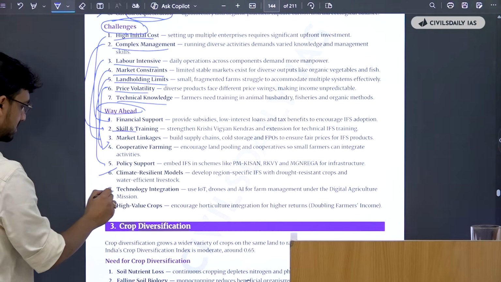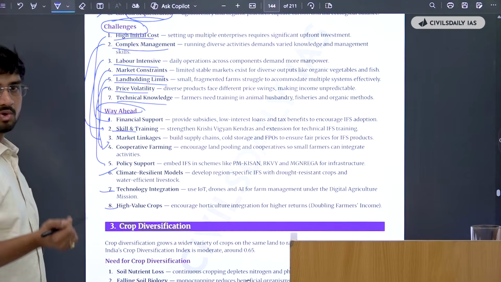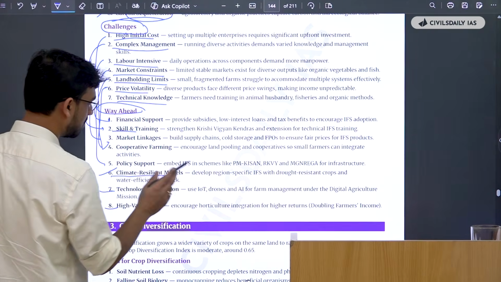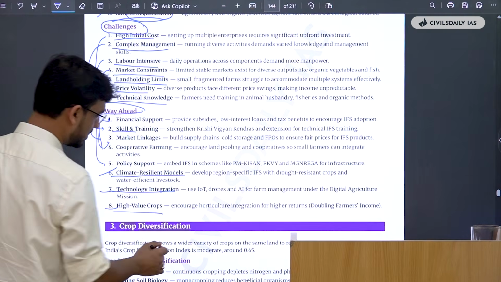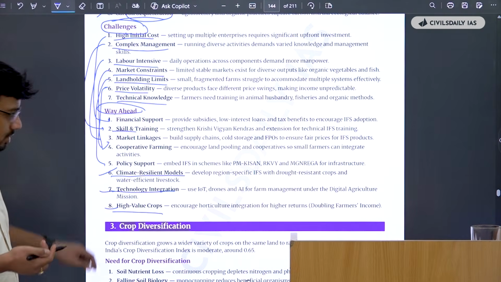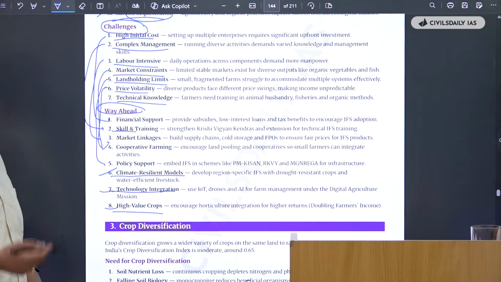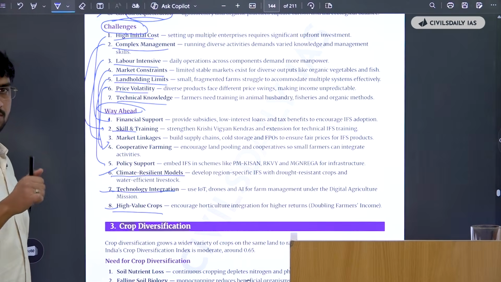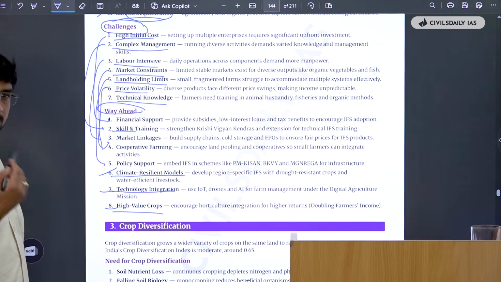So when you use your challenges even as the way ahead, things become very easy and make your life easy. Apart from that, you have to learn that climate resilient models should be there, then technology integration, then high value crops. When you brainstorm, you will see, okay, these 3 points I didn't know. Register them, highlight them with a different color next time. When you revise, you will pay special focus to them. Last time I was not able to learn these points, but this time I'll try to.